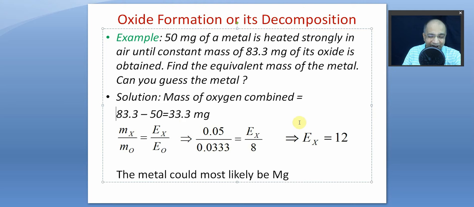So we got the equivalent mass of the unknown metal is 12. So most likely the metal is magnesium because its atomic mass is 24 by 2, so it is 12. So we have a strong guess that it is nothing other than magnesium, right?